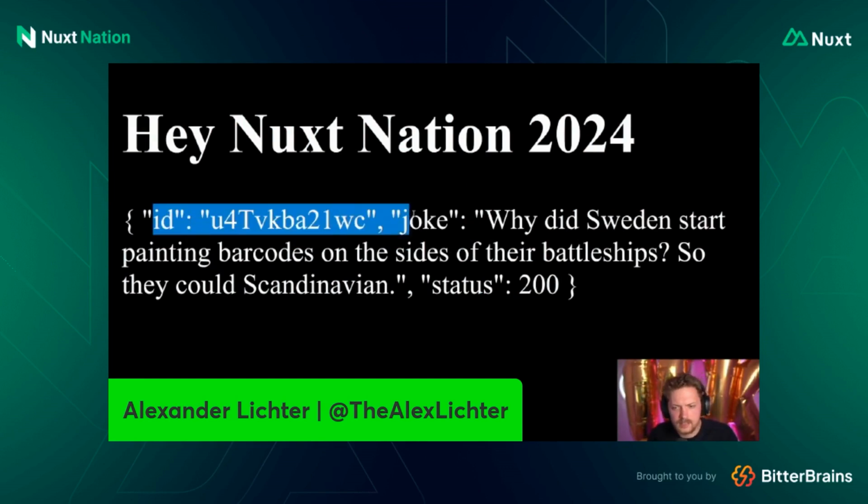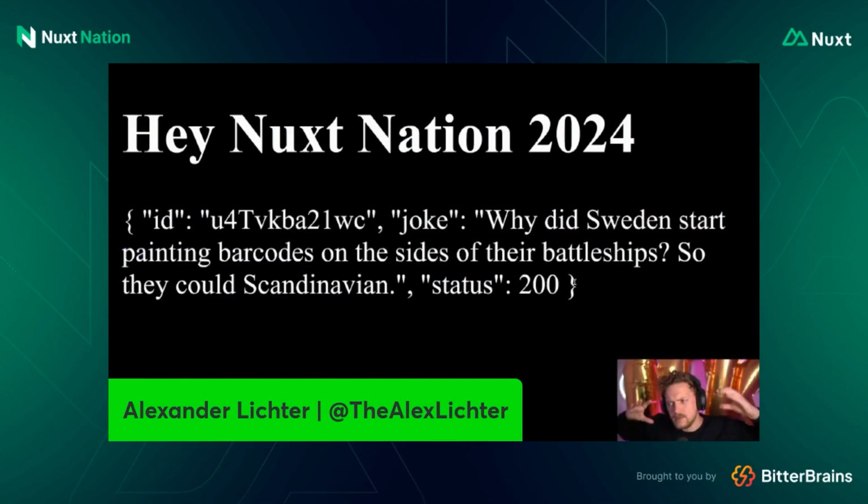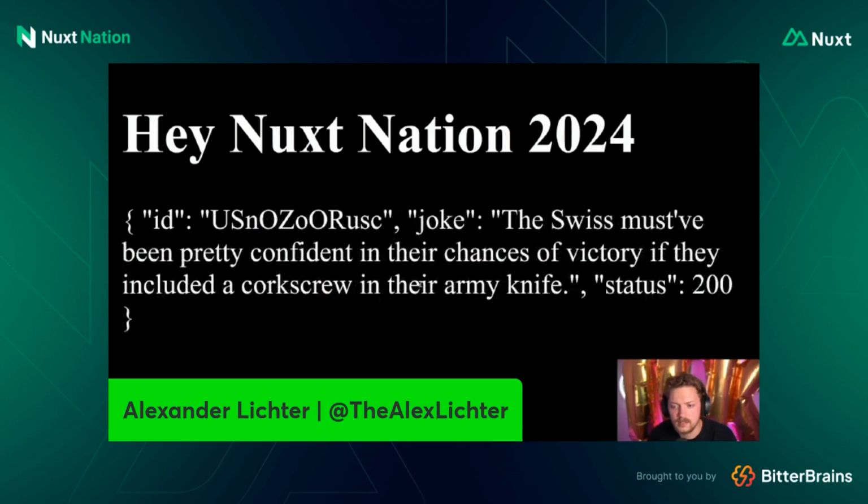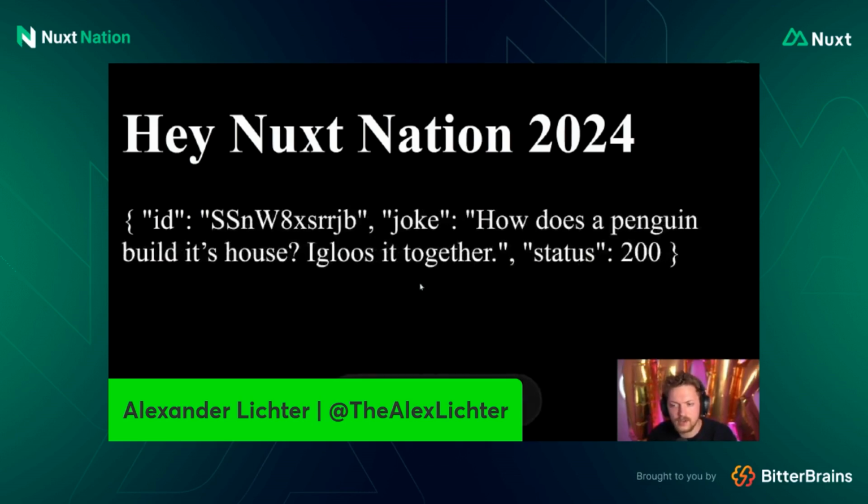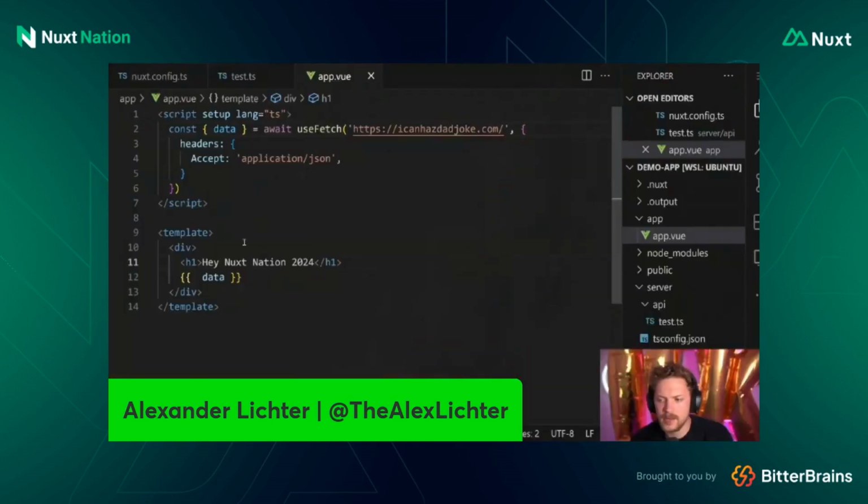So now we have the ID, the joke, and so on. And from here, we could start and say how we can move these jokes to the backend, maybe store them somewhere, and also maybe find the last 5 that any user requested. Because if I refresh here, very lovely, I get random jokes, right? Like, how does a penguin build its house? It glues it together. Yeah, not bad, not bad. We probably want to save a few of them so that we just know which ones are popular, let's say. And we could even save most of them and cache them and so on and so on. So let's go back here.